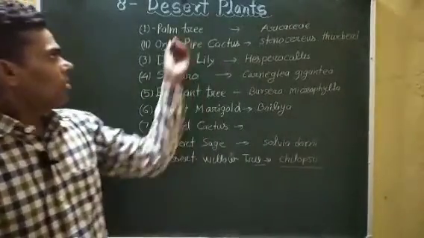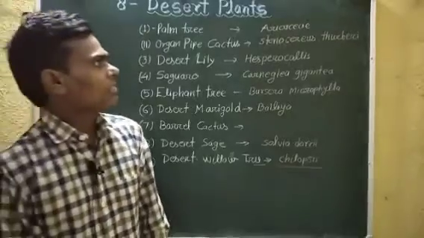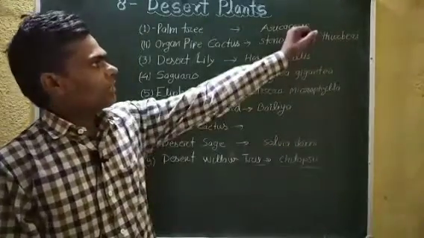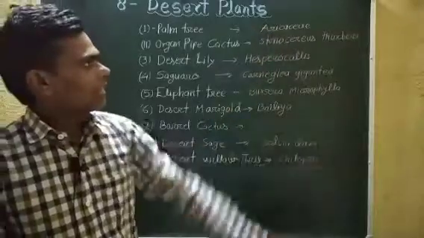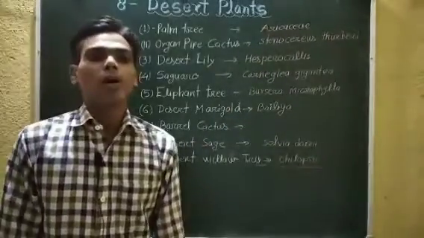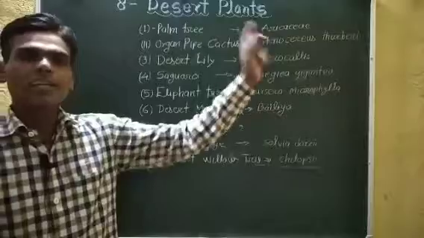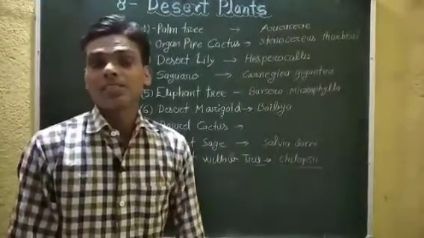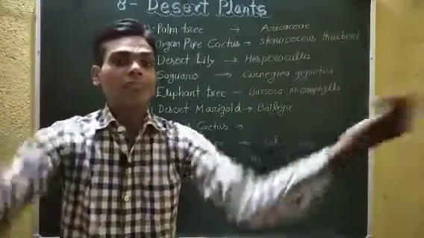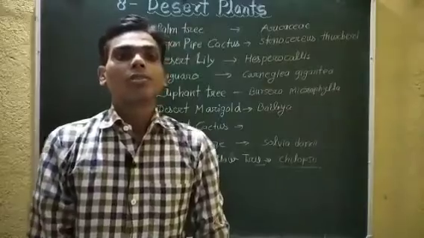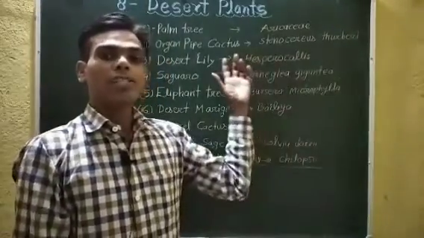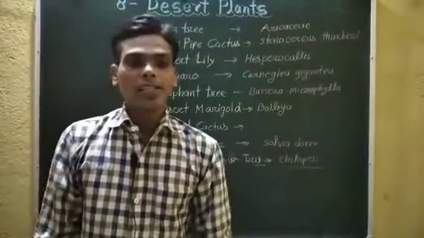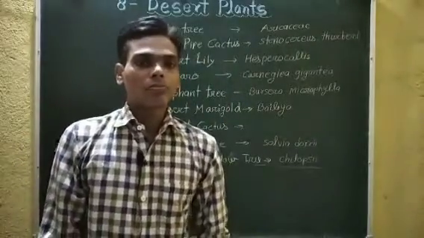First is palm tree. Its scientific name is Ericaceae. Ericaceae are a botanical family of perennial flowering plants in the order Ericales.